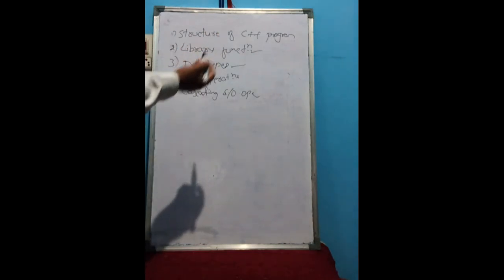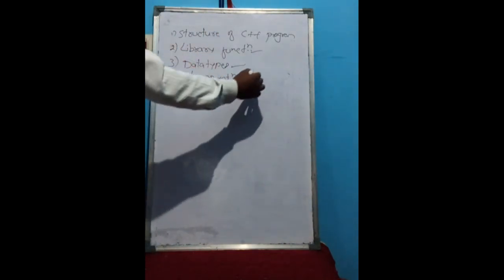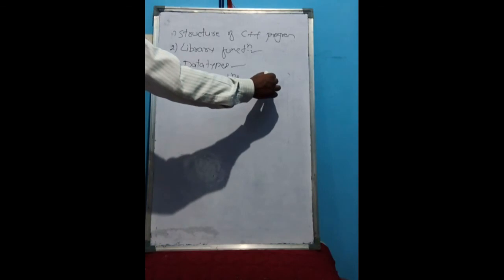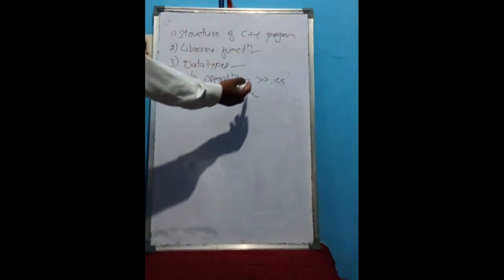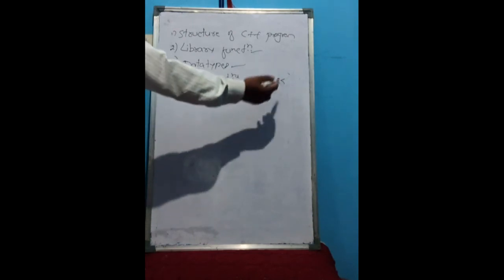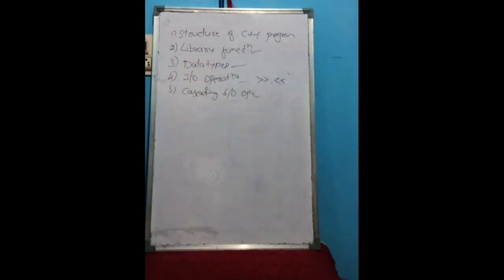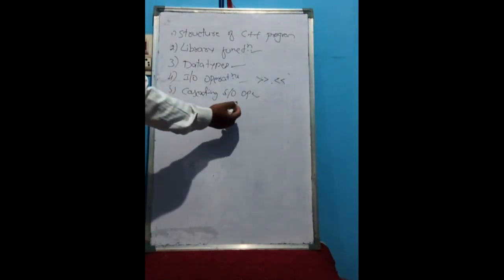In input output operators, we studied what operators we are using. In cascading, we combine two or more cin or cout statements into a single cout or cin, and that we call cascading input output.